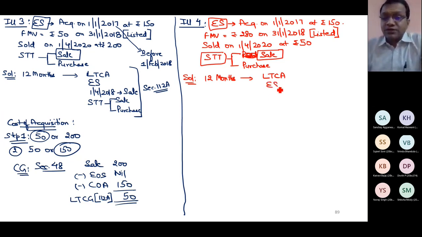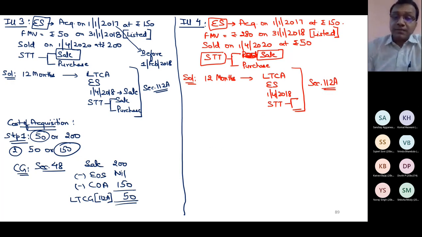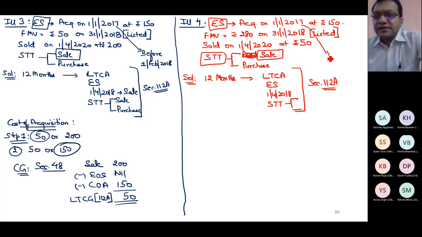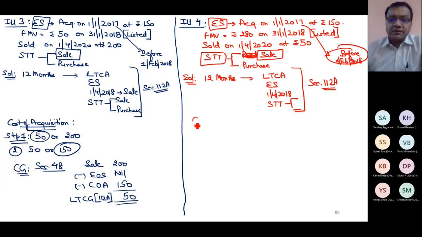Long term, equity share, transaction of sale on or after 1st April 18, STT both, purchase as well as sale. So now 112A is sure. Cost of acquisition can be in two different directions, before 1st Feb 18 or on or after 1st Feb 18. Since the acquisition is before 1st Feb 18, I will apply category number 3, cost of acquisition as per category 3.